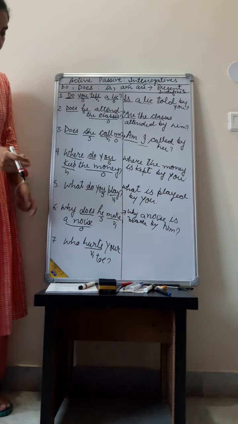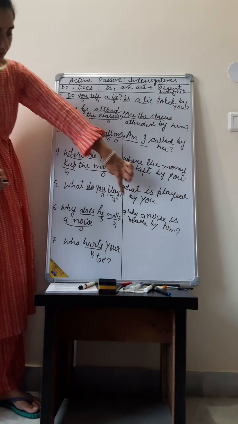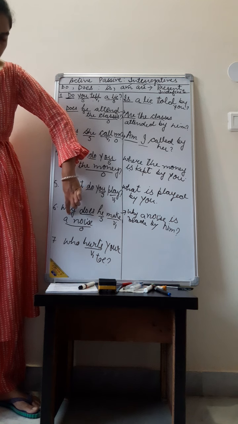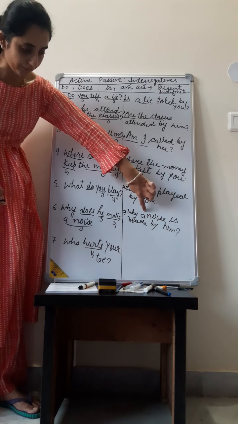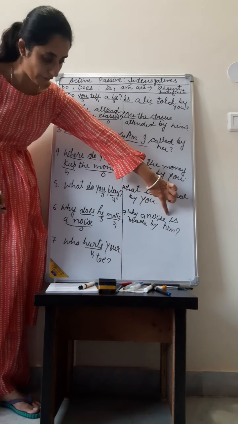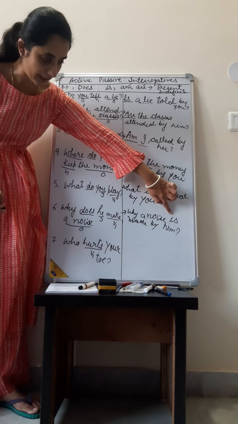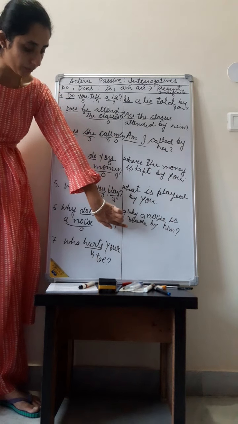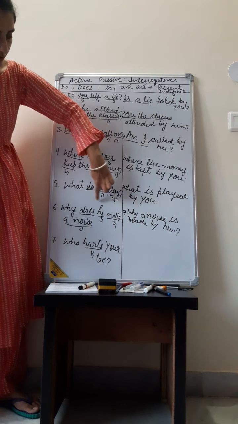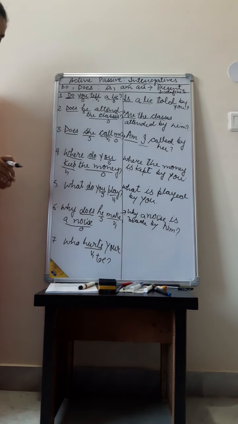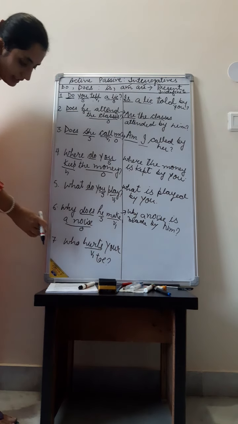I hope it will be clear to you. Why? A noise was the object. We made it a subject. Okay. After subject, we need to add the be form. And a noise is singular. That's why we added is. Then verb's third form, make changes to made. Then by, he changes to him. Okay. Let's see the next sentence.